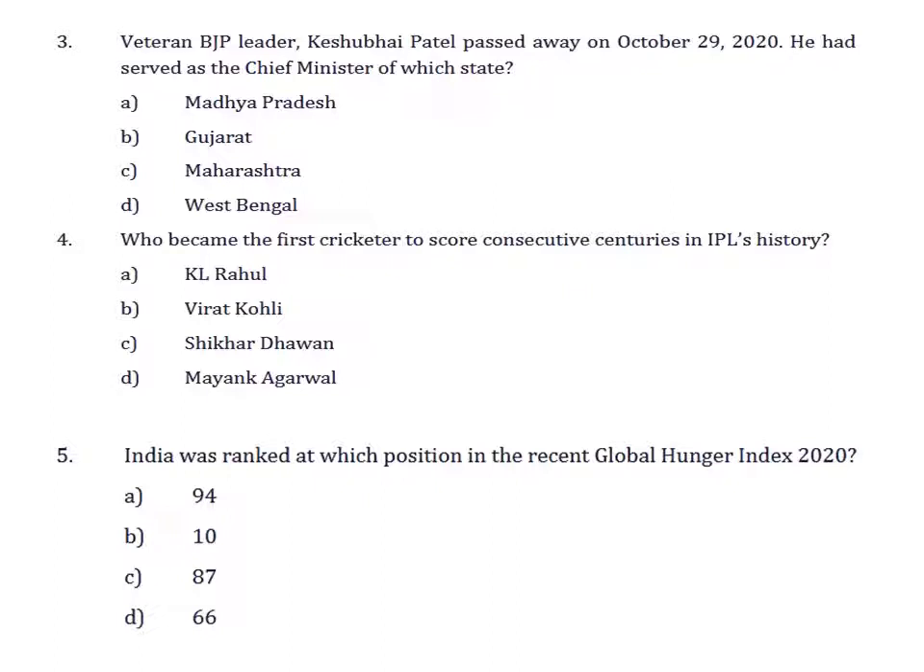Every year the Global Hunger Index comes up with the rankings of the nations. So India this year was at 94th rank. The answer is answer number A, the last of all the options which is given. The answer is 94th rank.